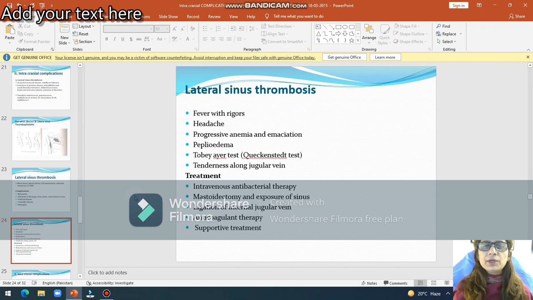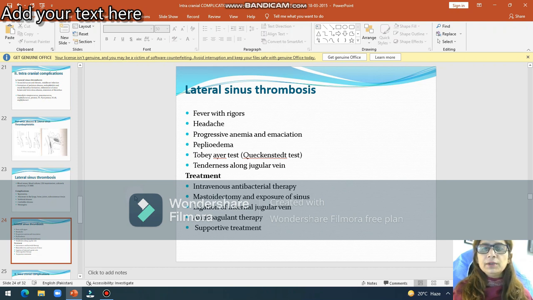It means anorexia, raised intracranial pressure, and symptoms of raised intracranial pressure. You will see papilledema on fundoscopy. Tobey-Ayer test will be positive. That is also called Queckenstedt test.